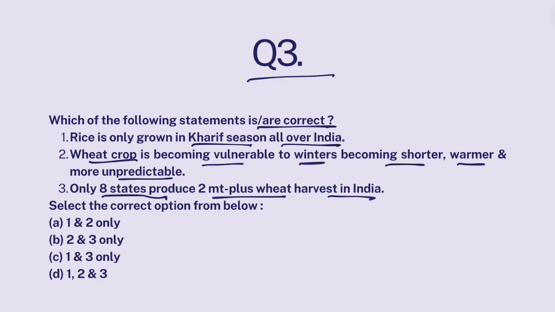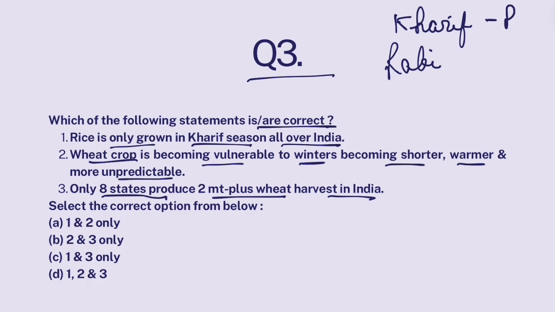Now look, rice is grown all over India. Wherever there is availability of water, either naturally or through irrigation, rice is grown there. Now, North India has distinct summers and winters or monsoon season. North India has distinct Kharif and Rabi season. North India, Central India, and even to some extent Western India. Okay, rice is grown in Kharif season and wheat is grown in Rabi season.